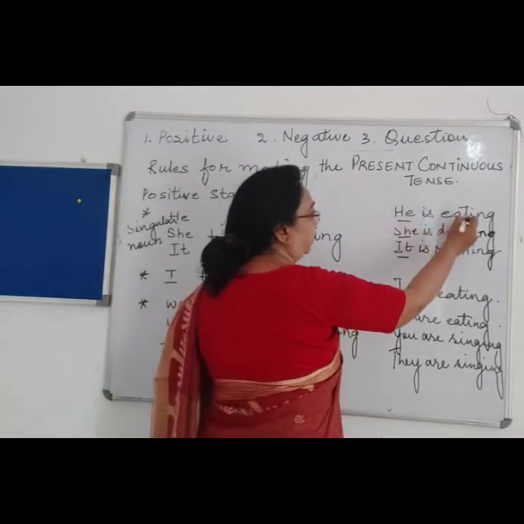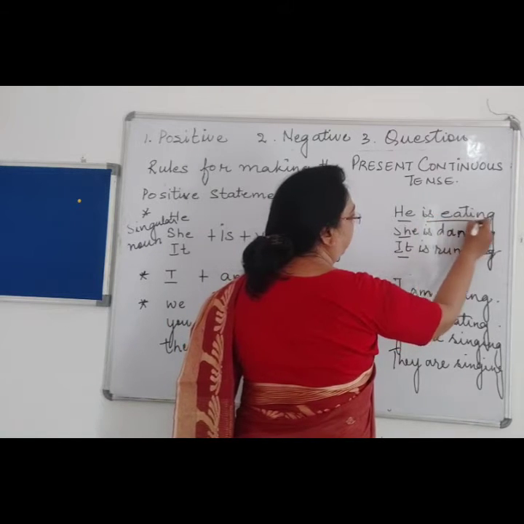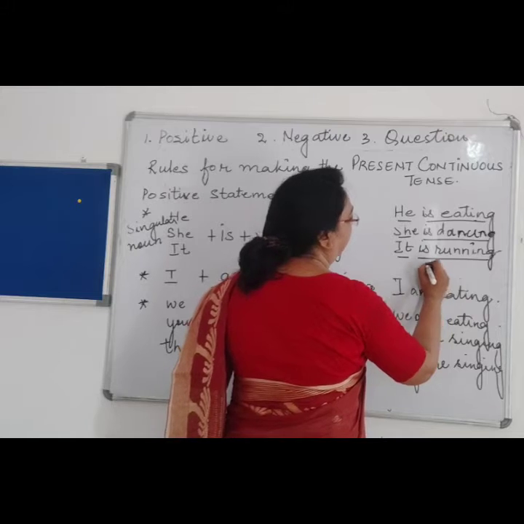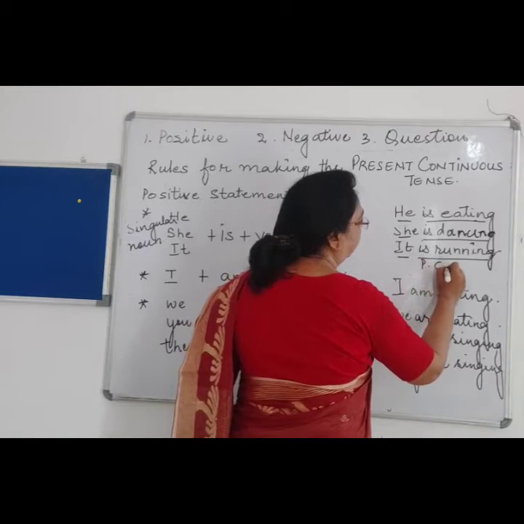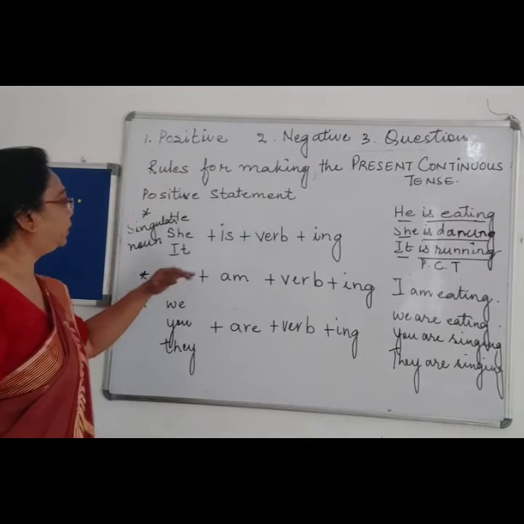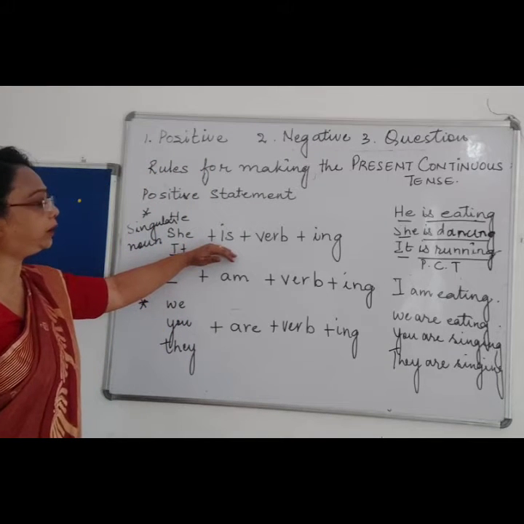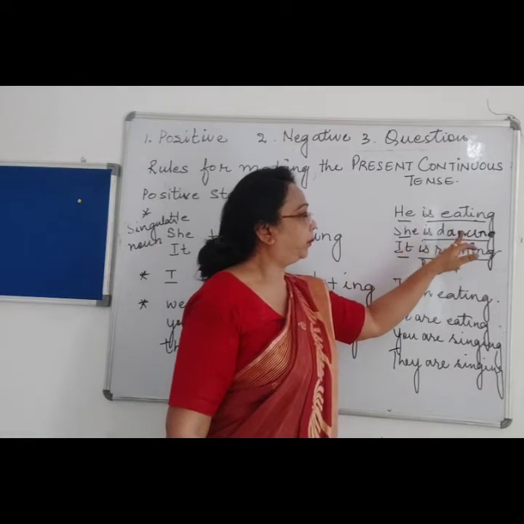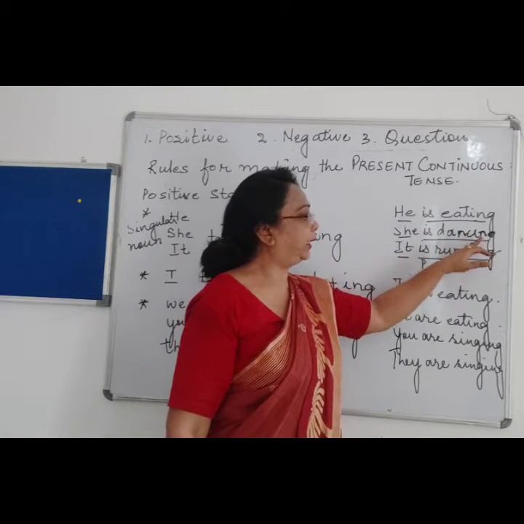Like he is eating. Now, is eating, is dancing, is running, they are present continuous tense. So remember, children, for this present continuous tense, for singular form it is is plus the verb ending with ing.